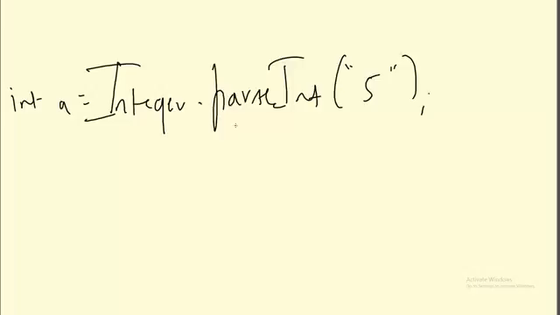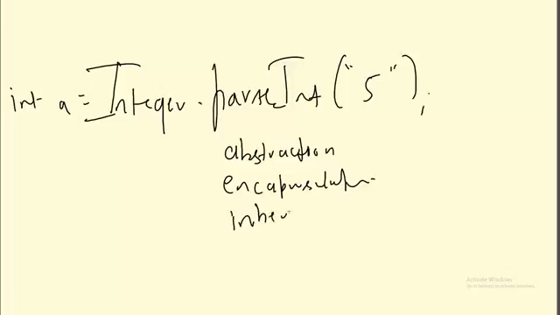Java has basically borrowed four concepts from the C++ programming language. One is abstraction, encapsulation, inheritance, and then polymorphism.